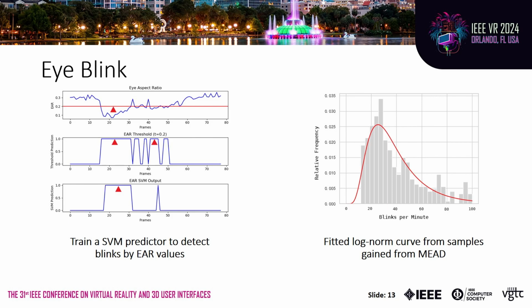One traditional way of detecting blinks is to set a threshold. Once there are consecutive values lower than the threshold, there is a blink. But it is hard to choose the exact threshold suitable for all people. So we trained an SVM predictor to detect blinks by neighboring 7 frames, which avoids detecting false blinks.